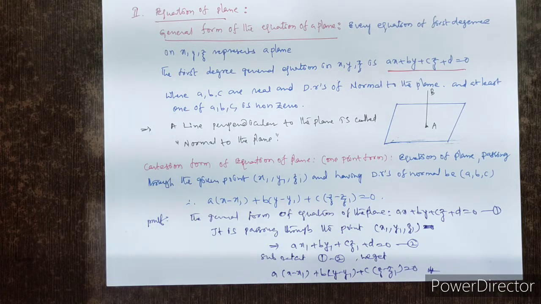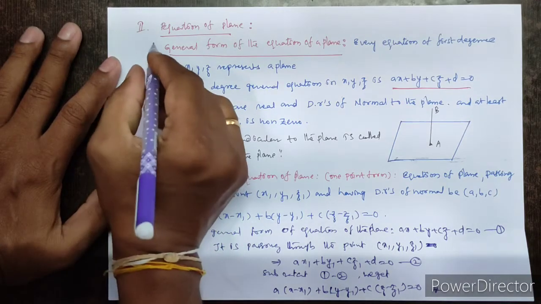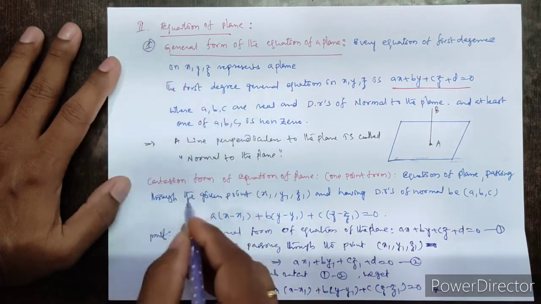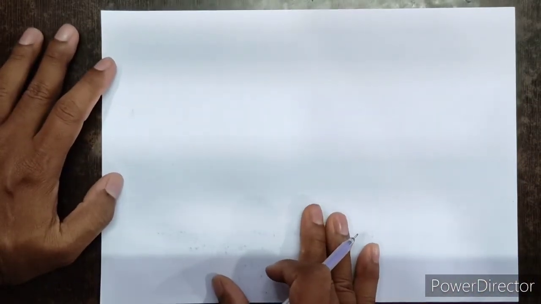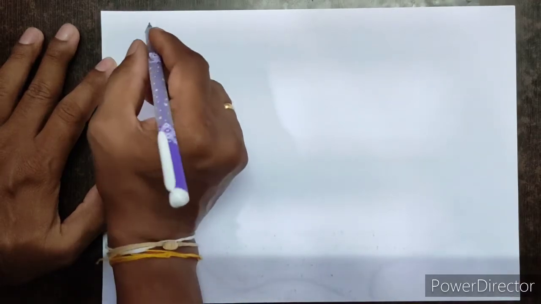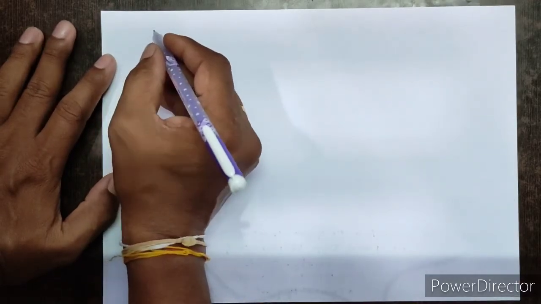That is nothing but one point form or Cartesian form. So general form is the first form and Cartesian form is the second, and we will see the third form of equation of plane.